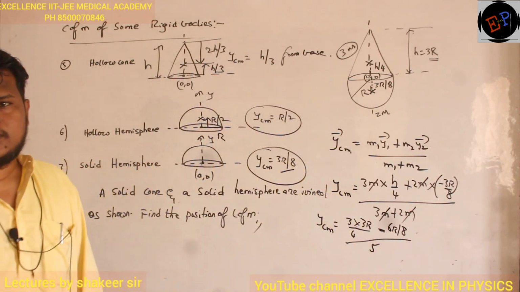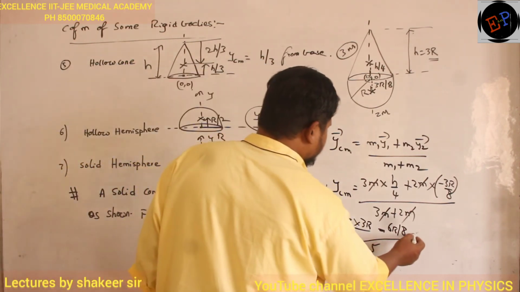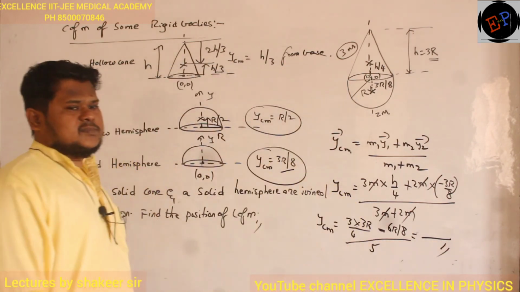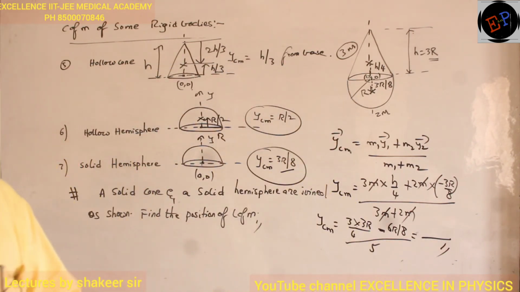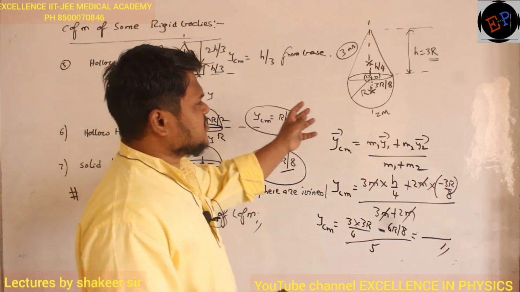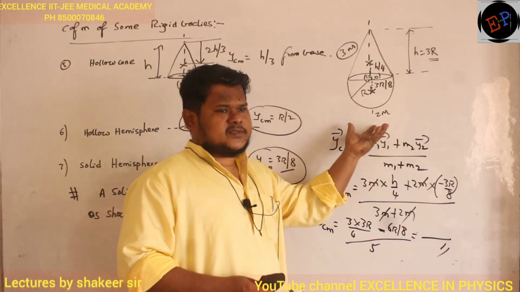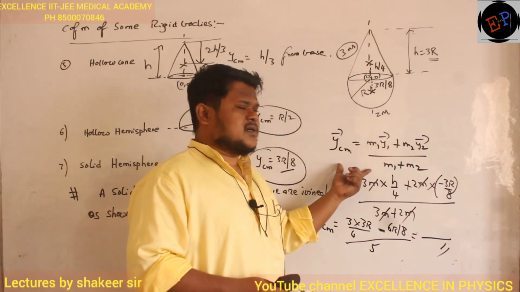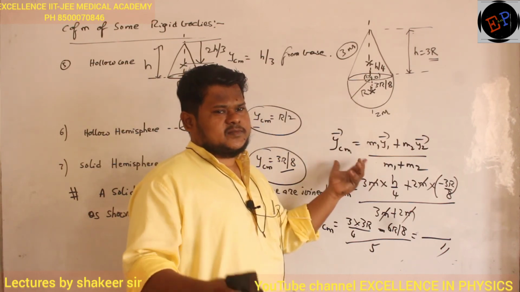Okay. Now do this calculation, that is my required answer. Understood? That's it. Is it clear how we have calculated? So because we know their positions of center of masses, even though they are rigid bodies, if we know the center of mass, we can consider them to be point masses and use the equation of